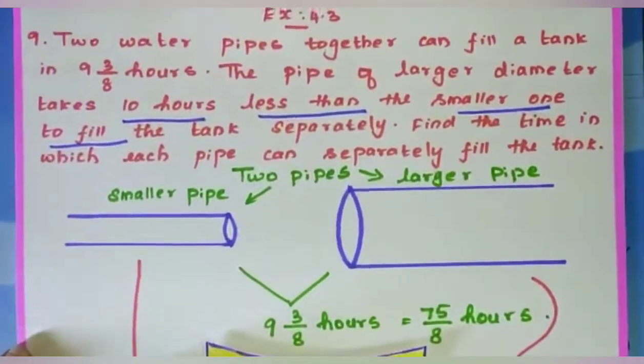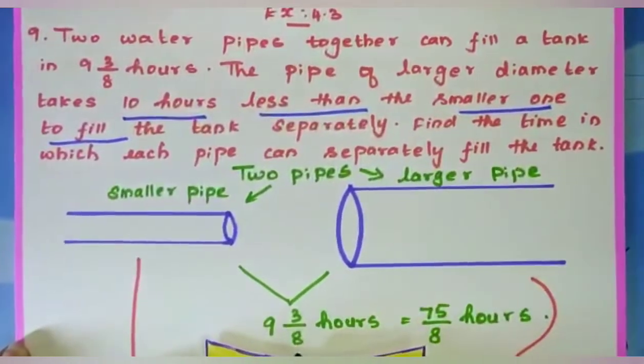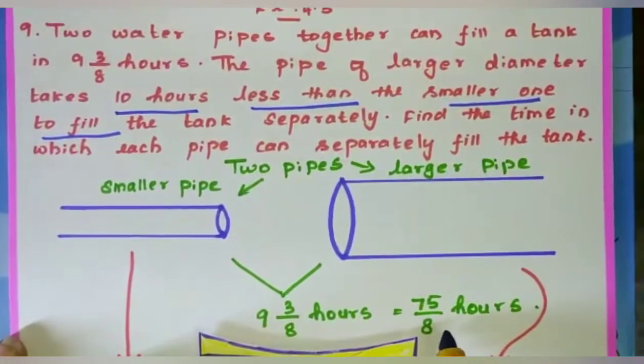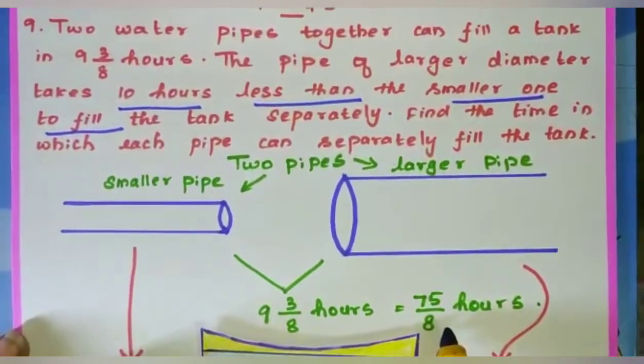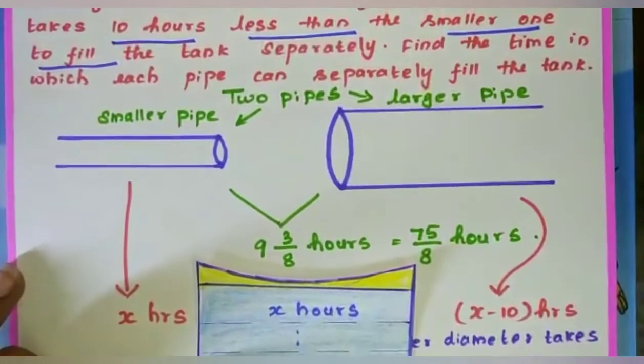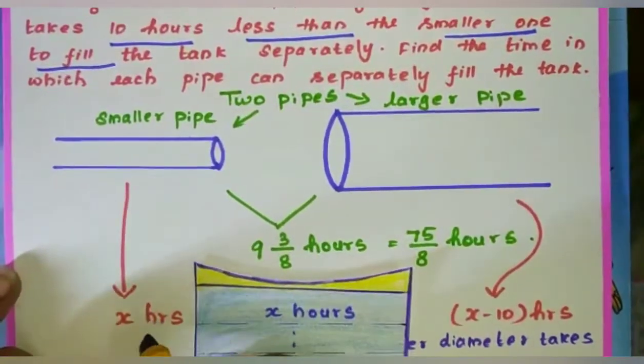Are you all clear? The first statement, two water pipes together can fill a tank in 9 3/8 hours, is equal to, changed into an improper fraction, 75 divided by 8 hours. And the larger pipe's time is given with respect to the smaller pipe's timing.